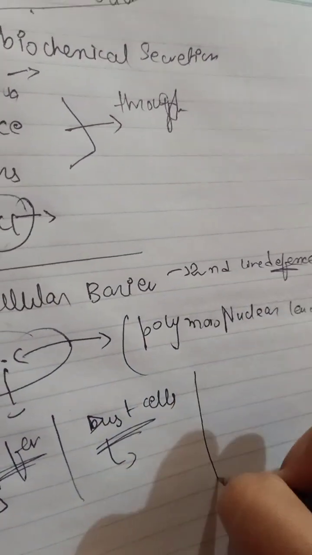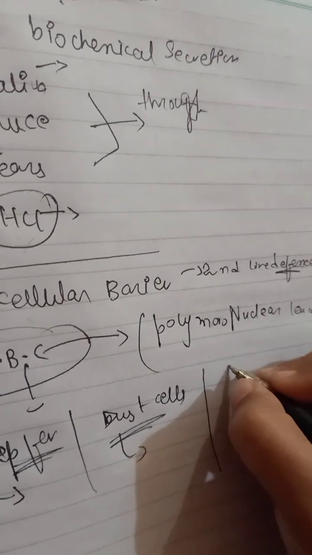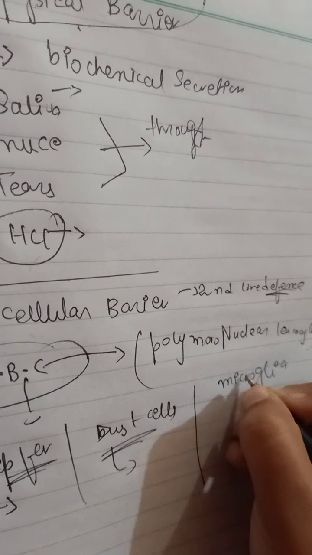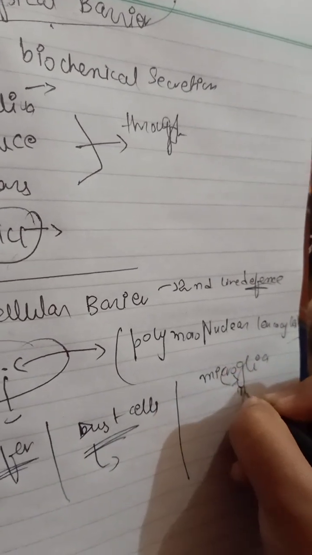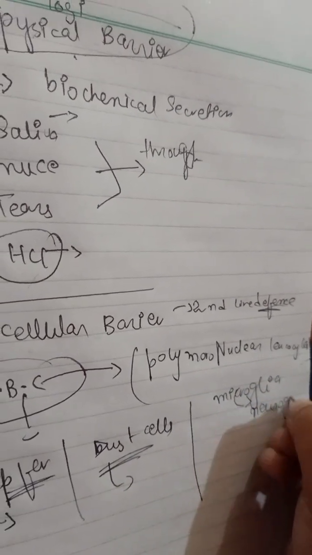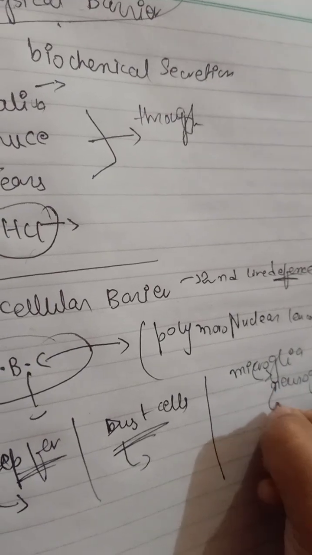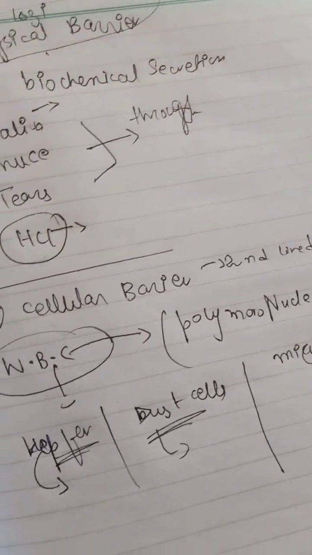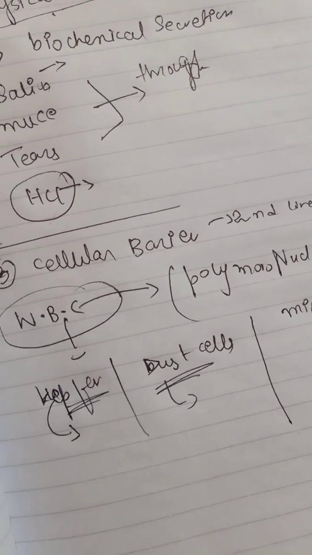Okay, second we have the microglia. This is present in our nervous system, like the neuroglia. They basically work in the first line defense mechanism system.